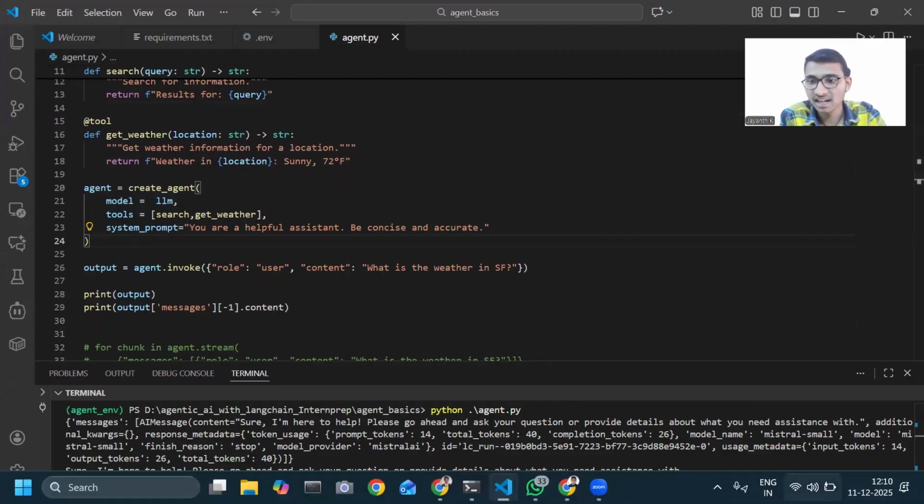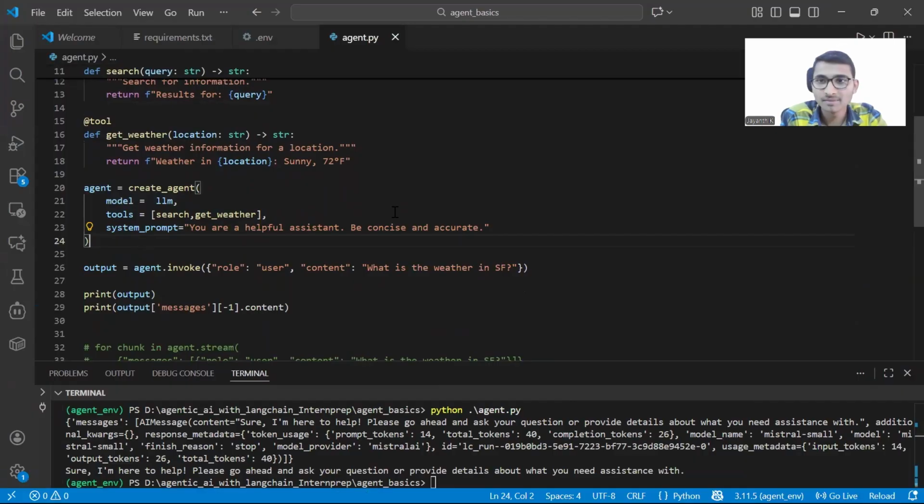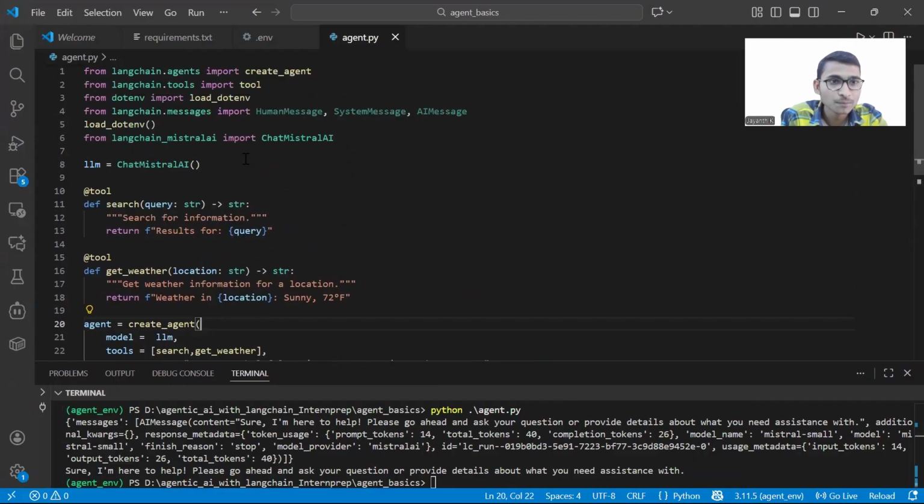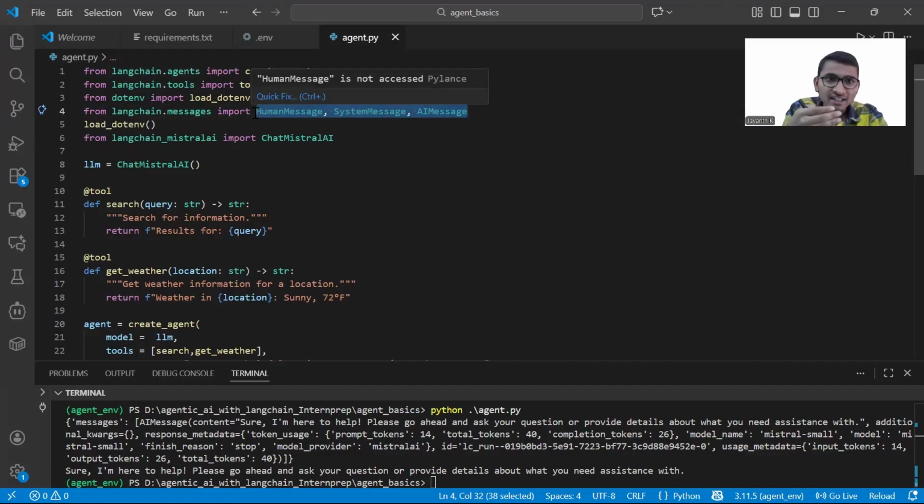Now you see slowly. Here we are defining the LLM, ChatMistral, and these are the messages we want to define, so that in the chat history everything will be clear. This is the message from the human, this is the message from the AI, and this is the message from the tool. All these things will be clearly written in the chat history, so that the agent will not get any confusion when it is referring to the chat history, right?